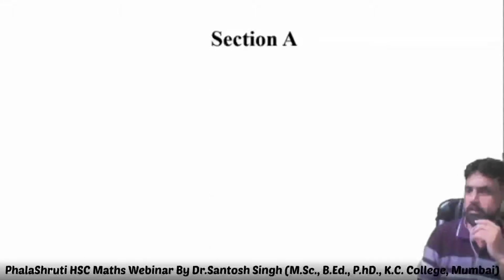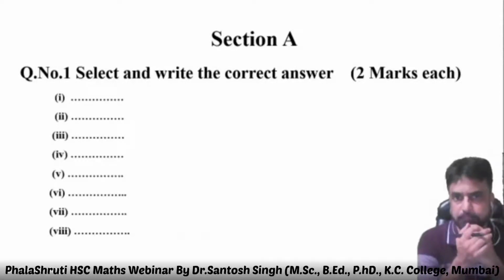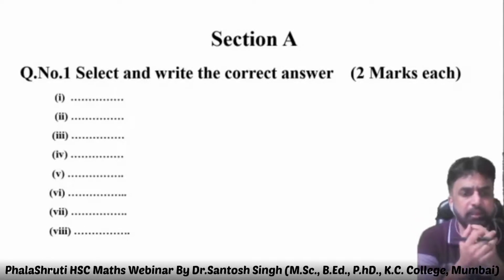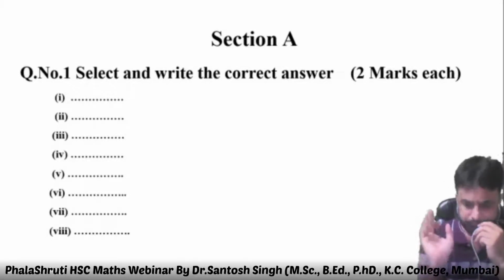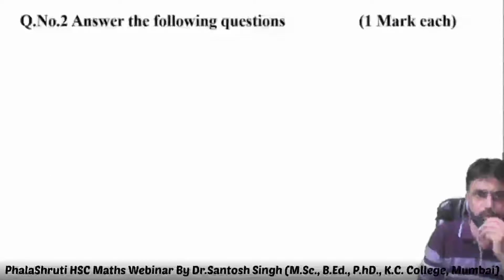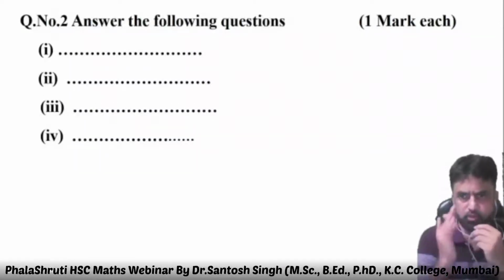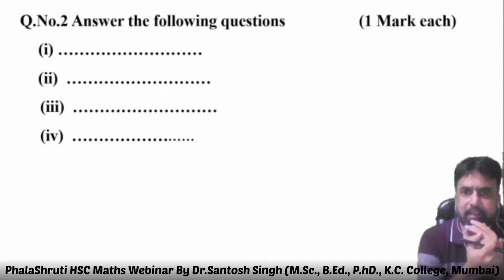Then we'll go to section A. As I said, section A, select and write the correct answer, 2 marks each. There will be 8 sub questions. No need to write the question. You need to write only the correct answer along with the correct alphabet. Then question number 2, answer the following. There will be 4 questions. So question numbers 1 and 2 are the compulsory questions. You can say section A is compulsory for you.